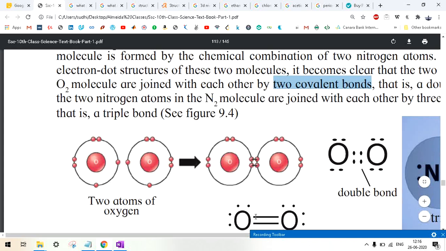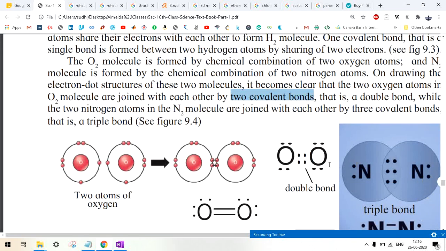Okay, so what happens is, can you see this? There are 2 electrons of this oxygen atom and 2 electrons of this oxygen atom. They start sharing their own 2 electrons with each other like this. 2 to 4 and 4 to 8, as is needed here. Since 4 electrons are shared with each other, it forms 2 covalent bonds, because one bond has 2 electrons, right?